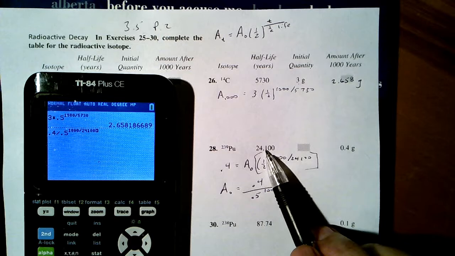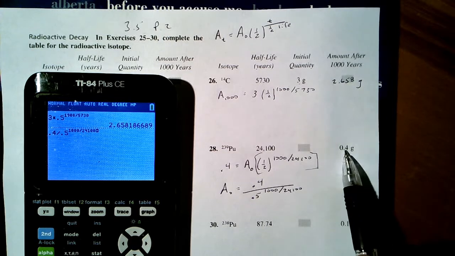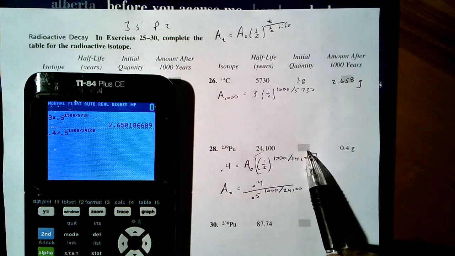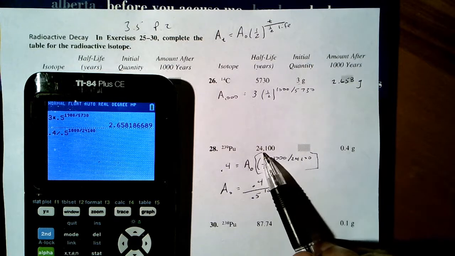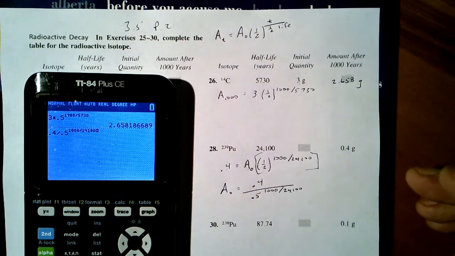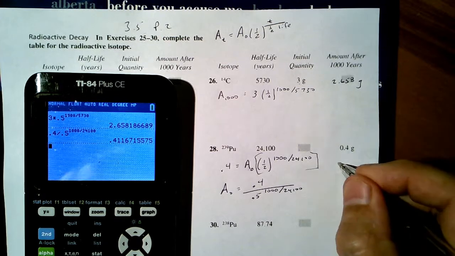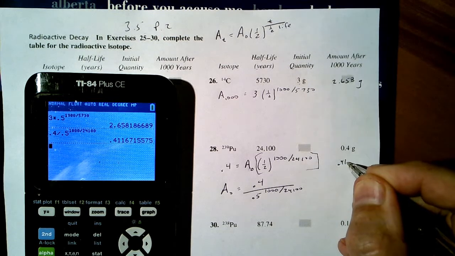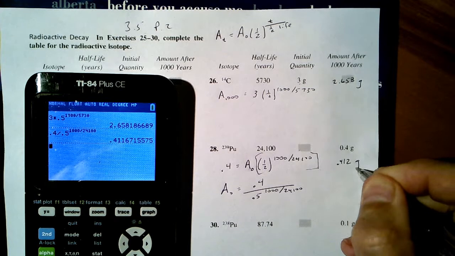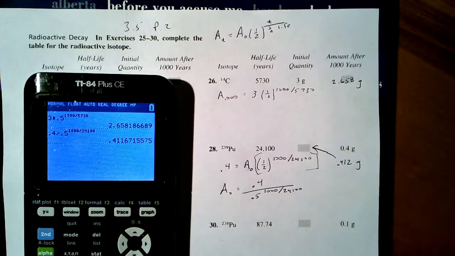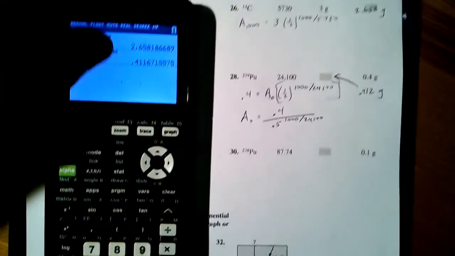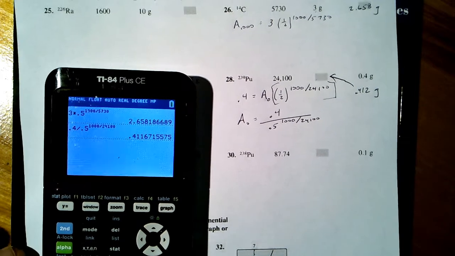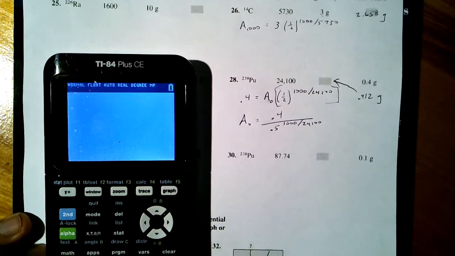Some time passed, not much of the half-life, but some time passed and it reduced to 0.4. I expect this to be just a little bit bigger than 0.4 because virtually 1/24 of a 1/2 was being used to multiply here. And sure enough, 0.412 grams could go there. Just a little bit more than 0.4, it made sense. All right, 30. This answer might take some convincing to you that it makes sense when we go through problem number 30.